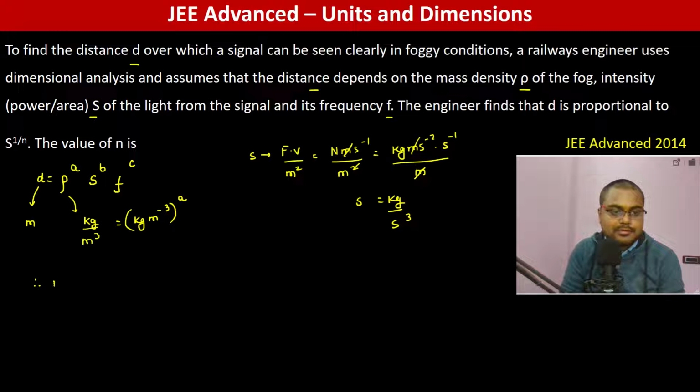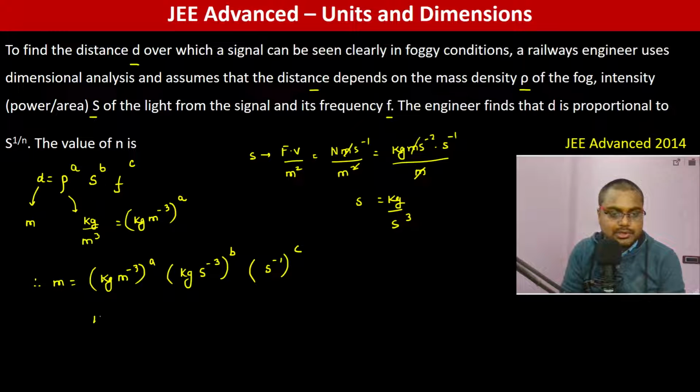So therefore we can write m is equal to kg m to the power minus 3, to the power a, into kg s to the power minus 3, to the power b, into frequency, which is s to the power minus 1, to the power c.